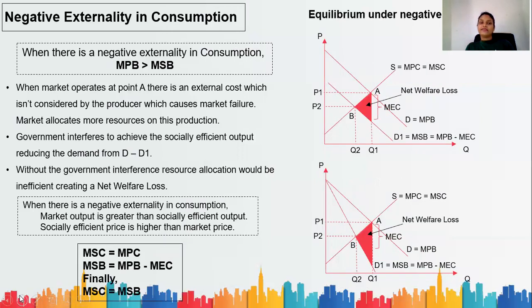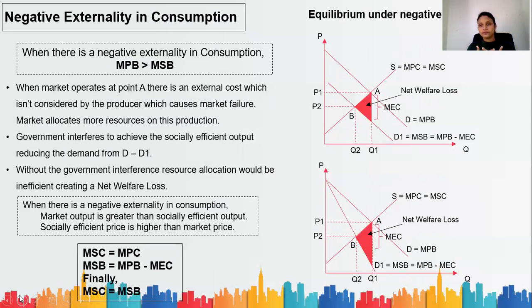Next, we look at negative externalities in consumption. Now, what is consumption related? Consumption related means it is a negative externality. If it is a negative externality, it means your personal benefit is greater than the social benefit. That means, I'll explain through an example.